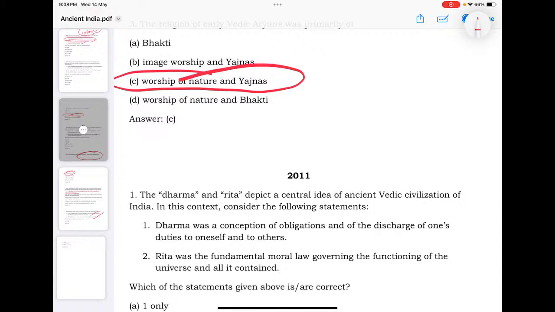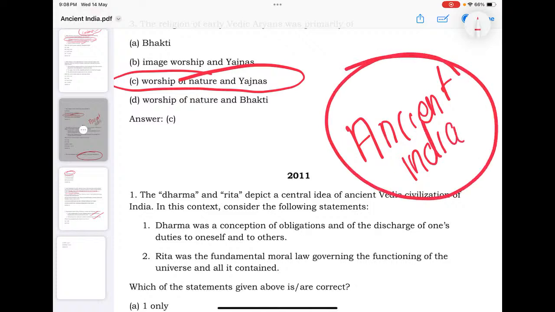What I would say is that when you have gone through these previous year questions, at least you understood what things you have to focus on in this ancient India. Yes, at least ancient till early medieval, you might have seen these are the things you have to focus on. At least you got an idea about this. So based on that, please have a quick revision. Please have a marathon revision. If these relevant areas are not touched yet, just revise, just practice the questions from these areas, both PYQs and the standard mock questions. Okay.